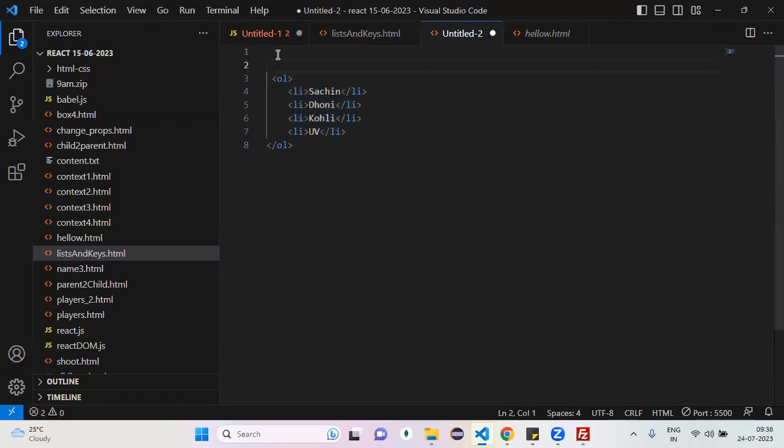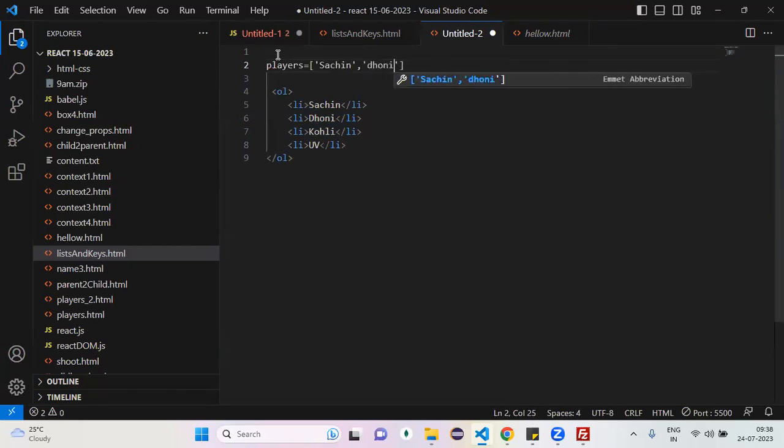First, if this is the requirement, think about the data. Always focus on the data. What is the data? Come on, Sachin, Dhoni, Kohli, you, 4 players are there. So what is the data representation? An array of 4 players. This is my data representation or not? Agreed? Come on, this is my data representation.